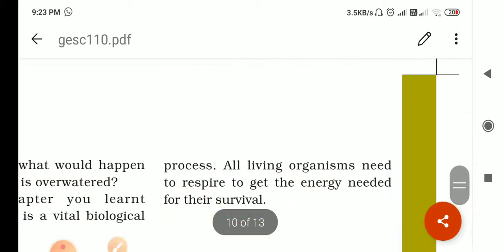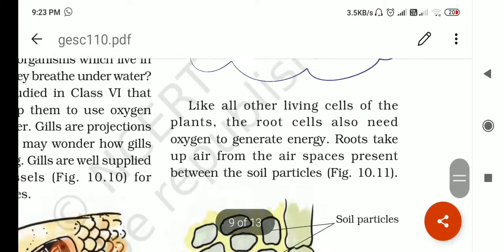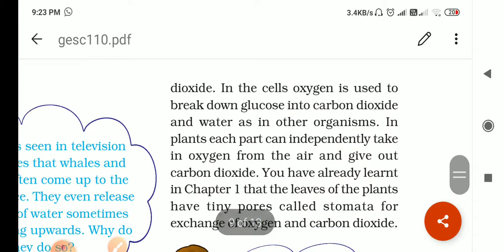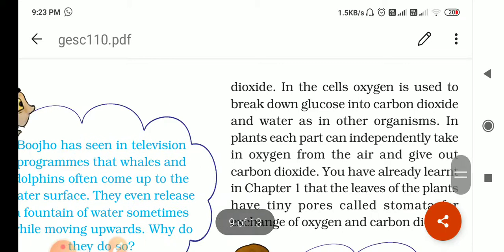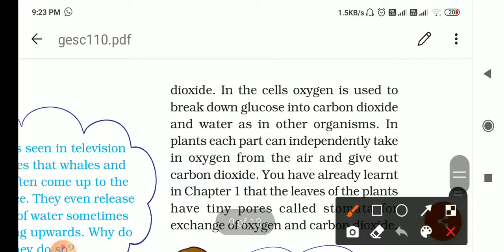Then see, in the cell, oxygen is used to break down the glucose, right? As in our body it is used, same happens in the plants also, and carbon dioxide and water are liberated in this process, and energy.